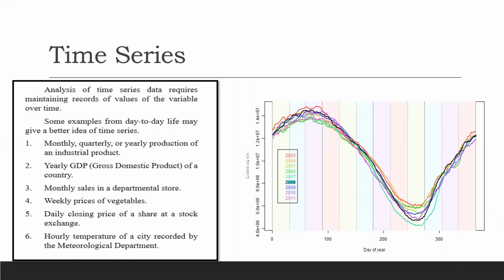Now these examples can be, as you see, monthly, quarterly, or yearly production of an industrial product. Yearly gross domestic product of a country. It can be monthly sales in a departmental store. Weekly prices of vegetables. It can be daily closing prices of a share at a stock exchange. It can be hourly temperature of a city recorded by the meteorological department.